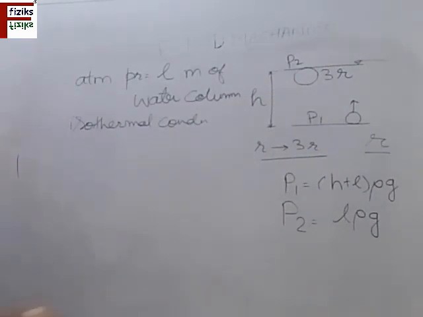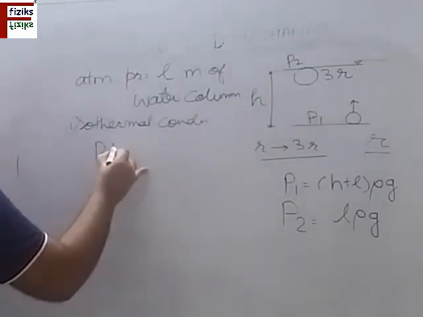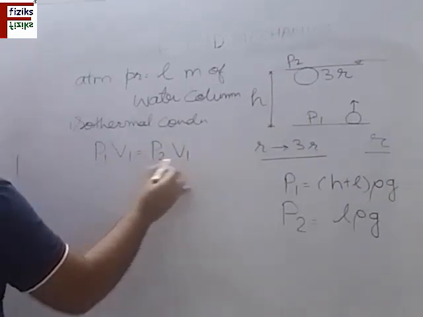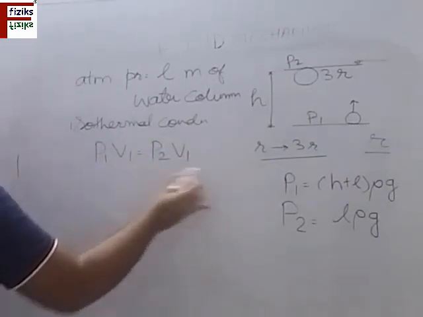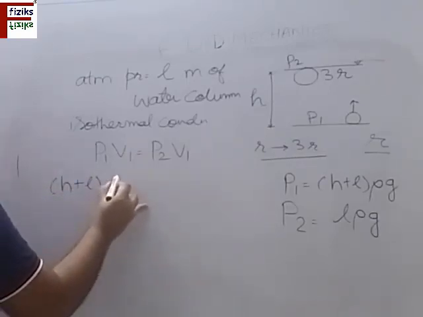So we can apply Boyle's law, since the temperature remains constant. V1 is the initial volume and P1 is the pressure at the bottom.